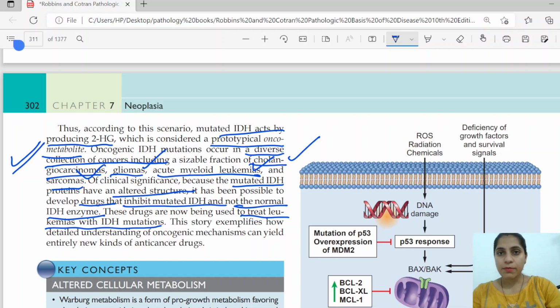So this ends our lecture on metabolic alterations in malignancies.